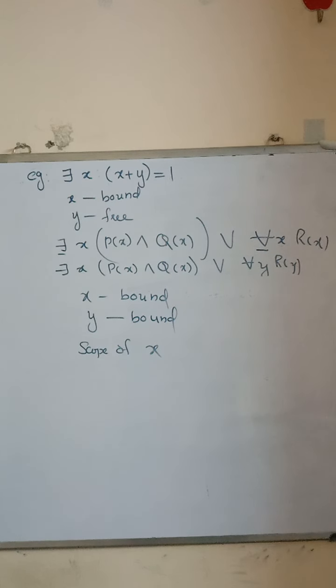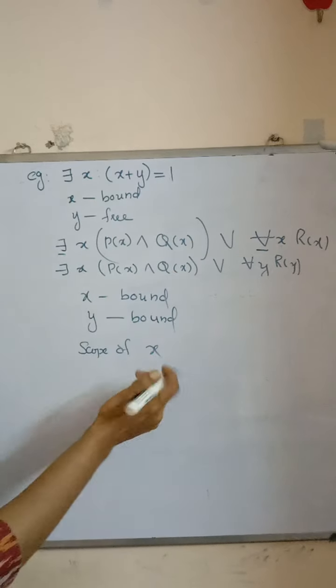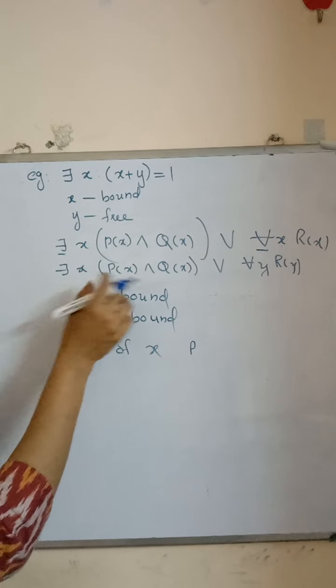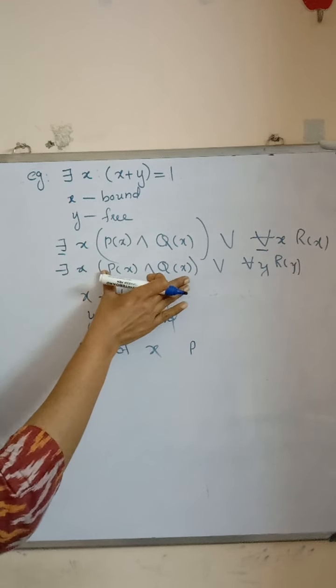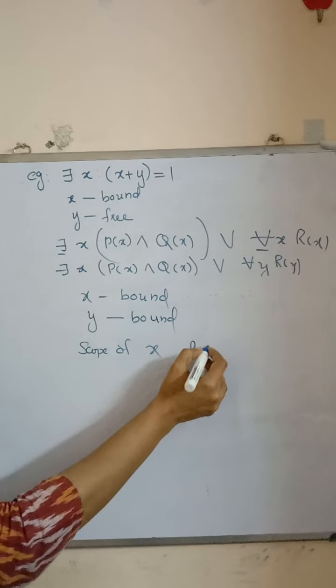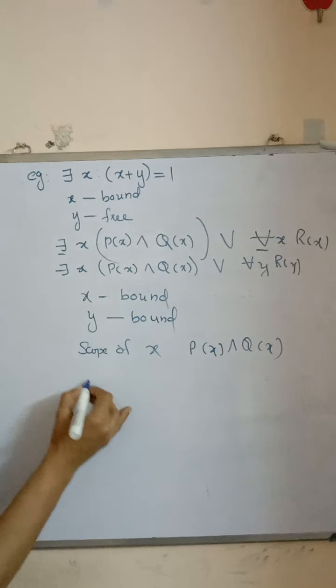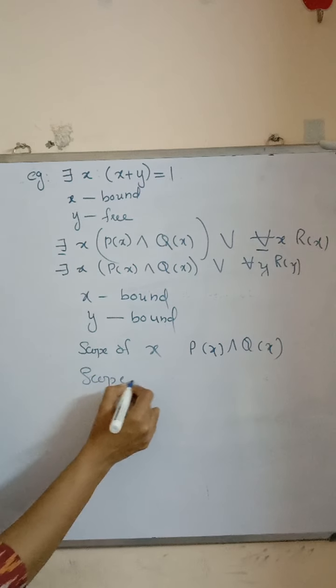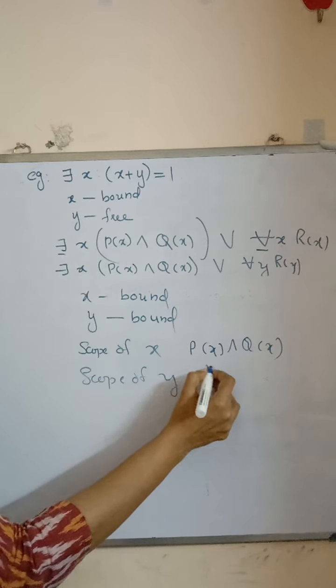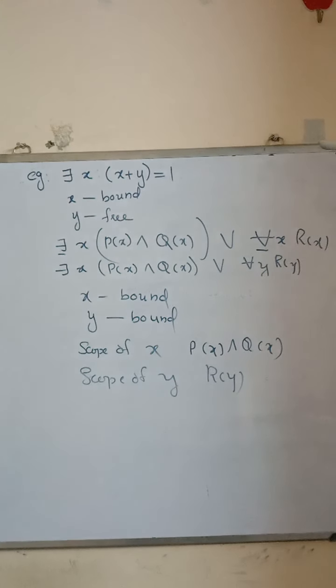The definition of scope is the part of a logical expression to which a quantifier is applied. Here, the scope of x is p of x and q of x, because the quantifier is applied to this logical expression. Also, the scope of y is r of y.